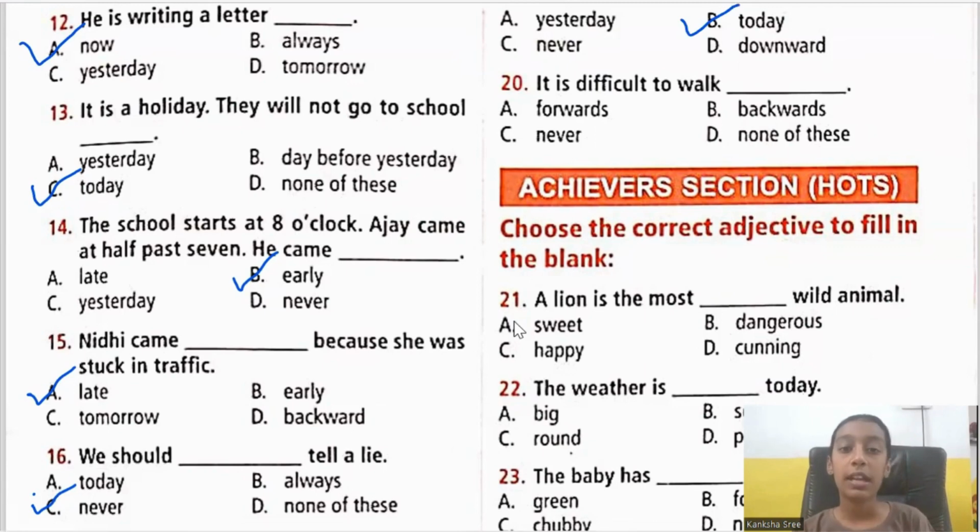Next, 28th one. It is difficult to walk forwards, backwards, never, or none of these. So what is the correct adverb that we can choose in this sentence? It is difficult to walk backwards.